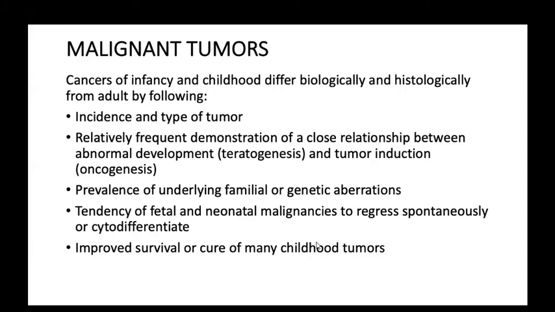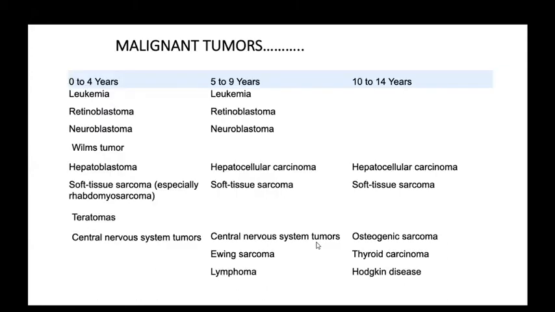That table is also in your Robbins. Most common tumors at 0 to 4 years: leukemia, retinoblastoma, neuroblastoma, Wilms tumor, hepatoblastoma, soft tissue sarcomas like rhabdomyosarcoma, teratoma, and central nervous system tumors. At age 5 to 9 years, leukemia, retinoblastoma, neuroblastoma remain.